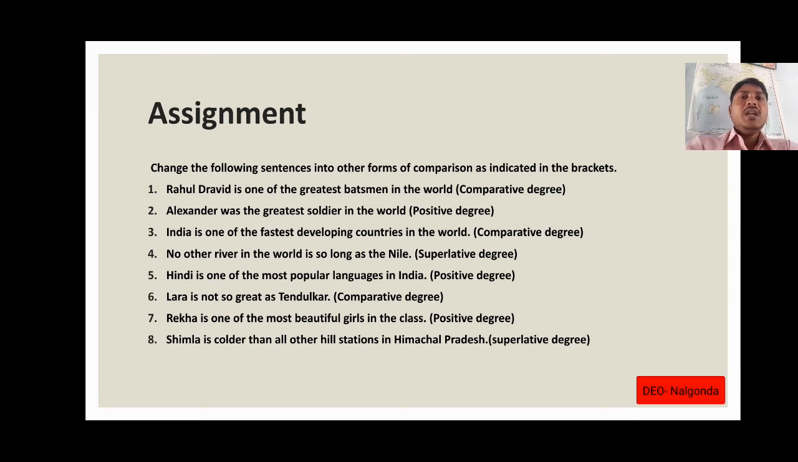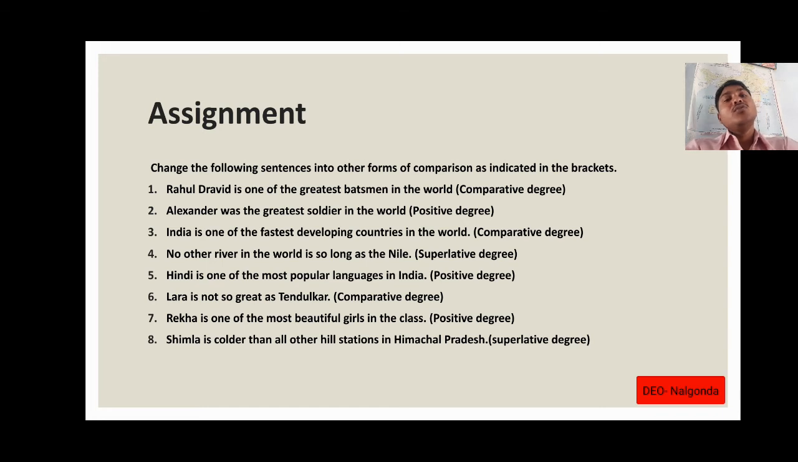Third, India is one of the fastest developing countries in the world. You have to change that into comparative degree. Fourth, no other river in the world is so long as the Nile. Change that into superlative. Fifth, Hindi is one of the most popular languages in India. You have to change that into positive. Sixth, Lara is not so great as Tendulkar. Change that into comparative degree.